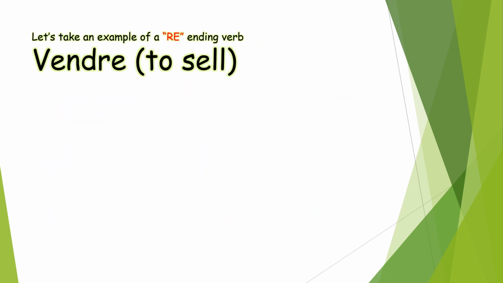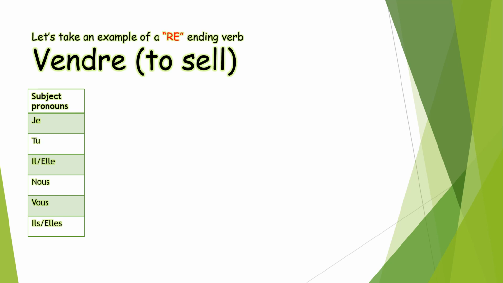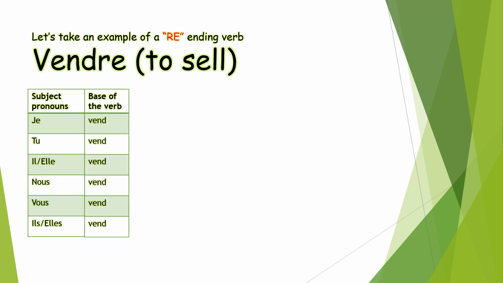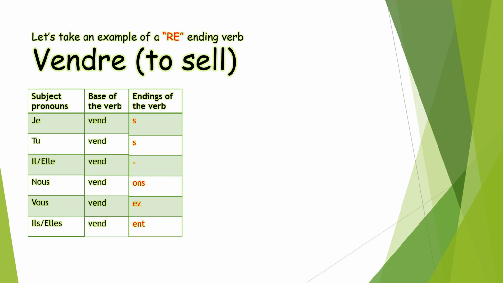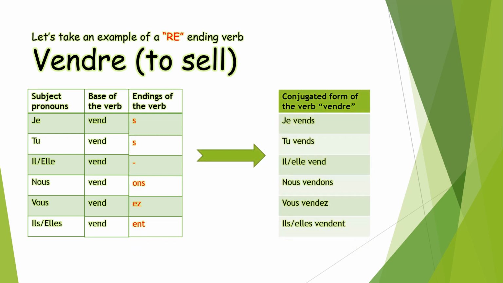Let's take an example of a re-ending verb. Vendre, to sell. Subject pronouns. Base of the verb. Endings of the verb. Conjugated form of the verb. Vendre. Je vends, tu vends, il, elle vend. Nous vendons, vous vendez, ils, elles vendent.